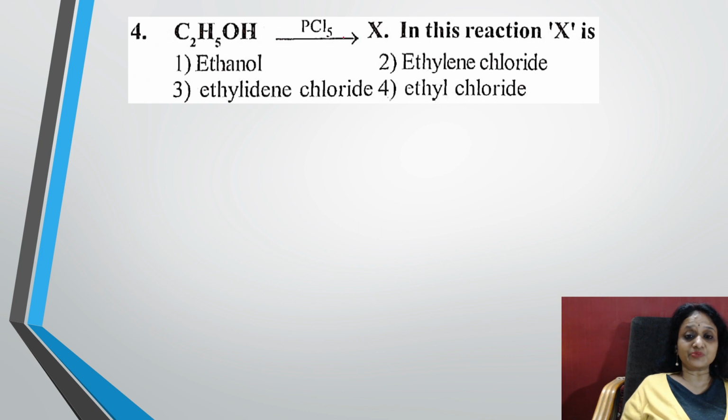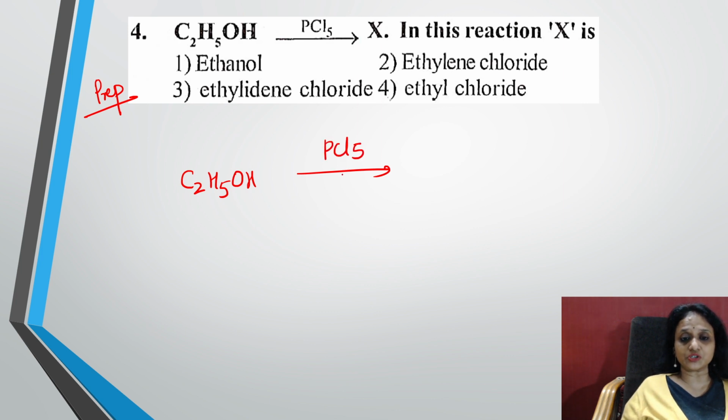Ethanol in the presence of PCl5 gives X. So this is basically your preparation of alkyl halides. So in this reaction, X is what? What is X they're asking? So simple. We very well know whenever you're treating ethanol with your PCl5 molecule, what is a nucleophile which is going to substitute? Your chlorine is going to substitute. So chlorine goes and adds there and OH minus is substituted out.